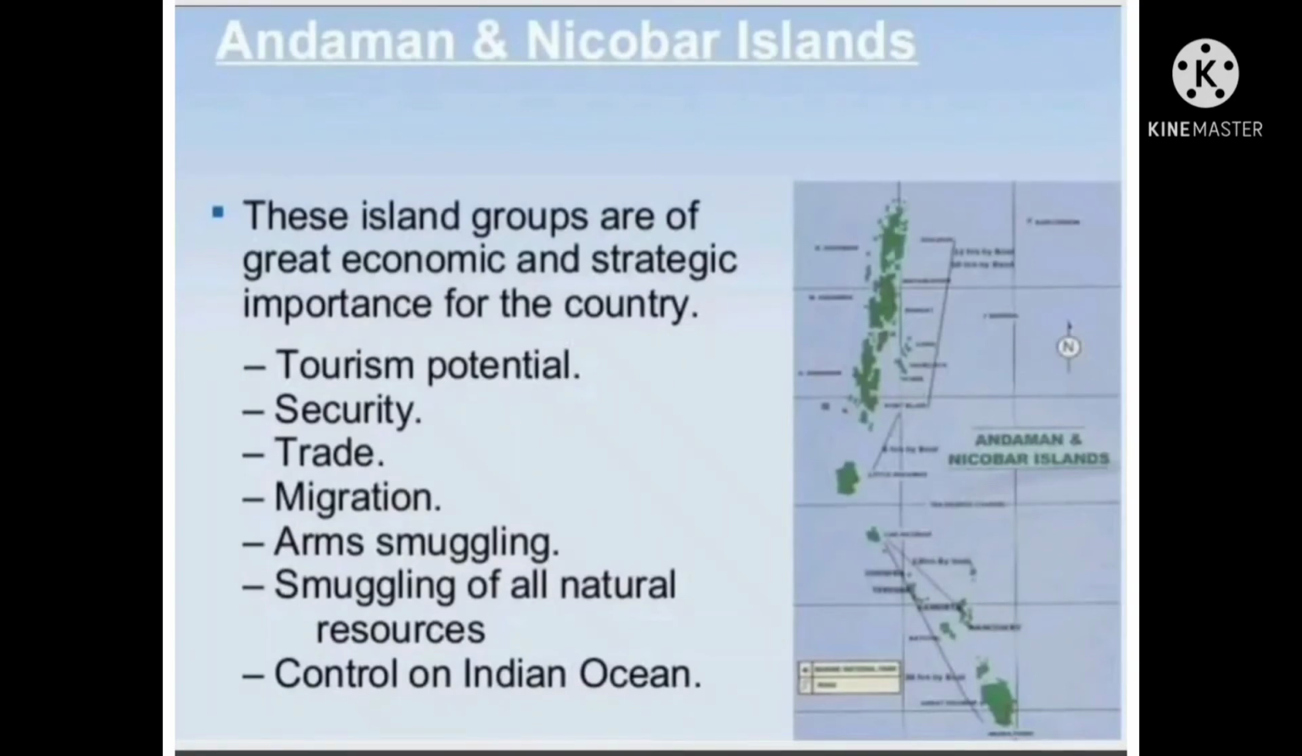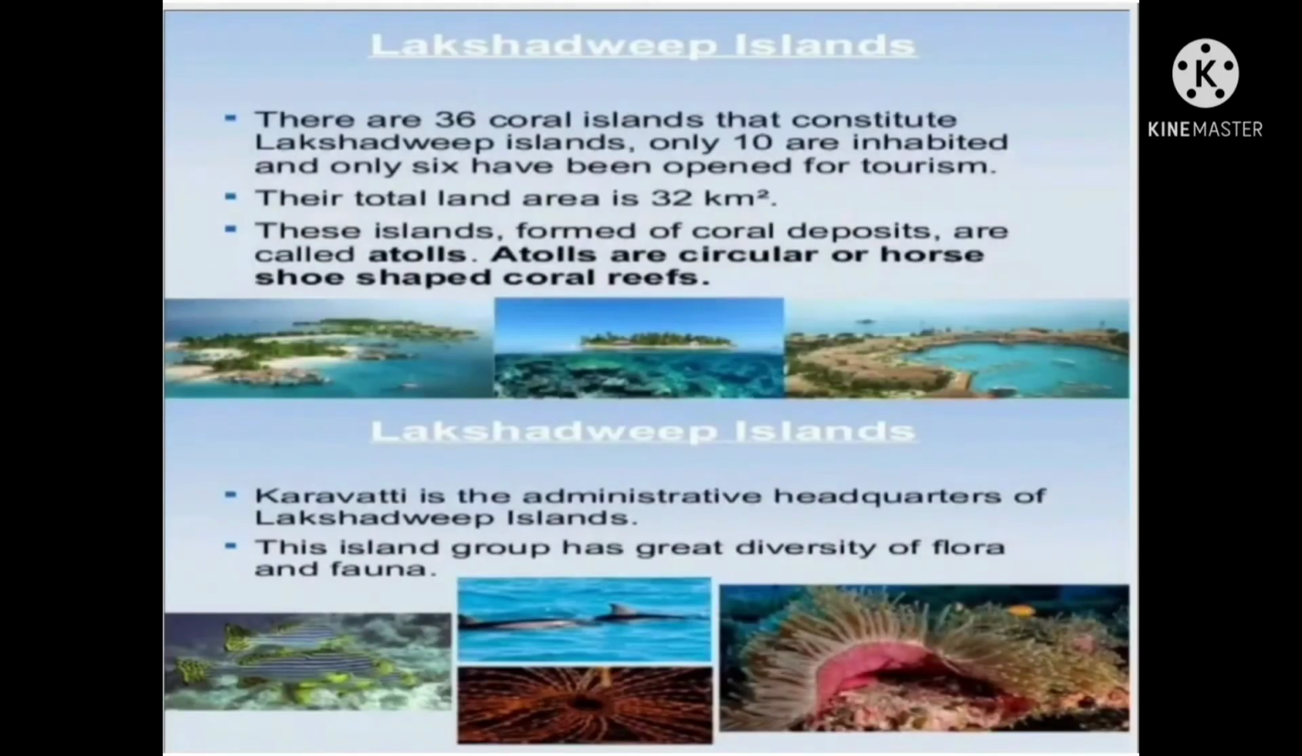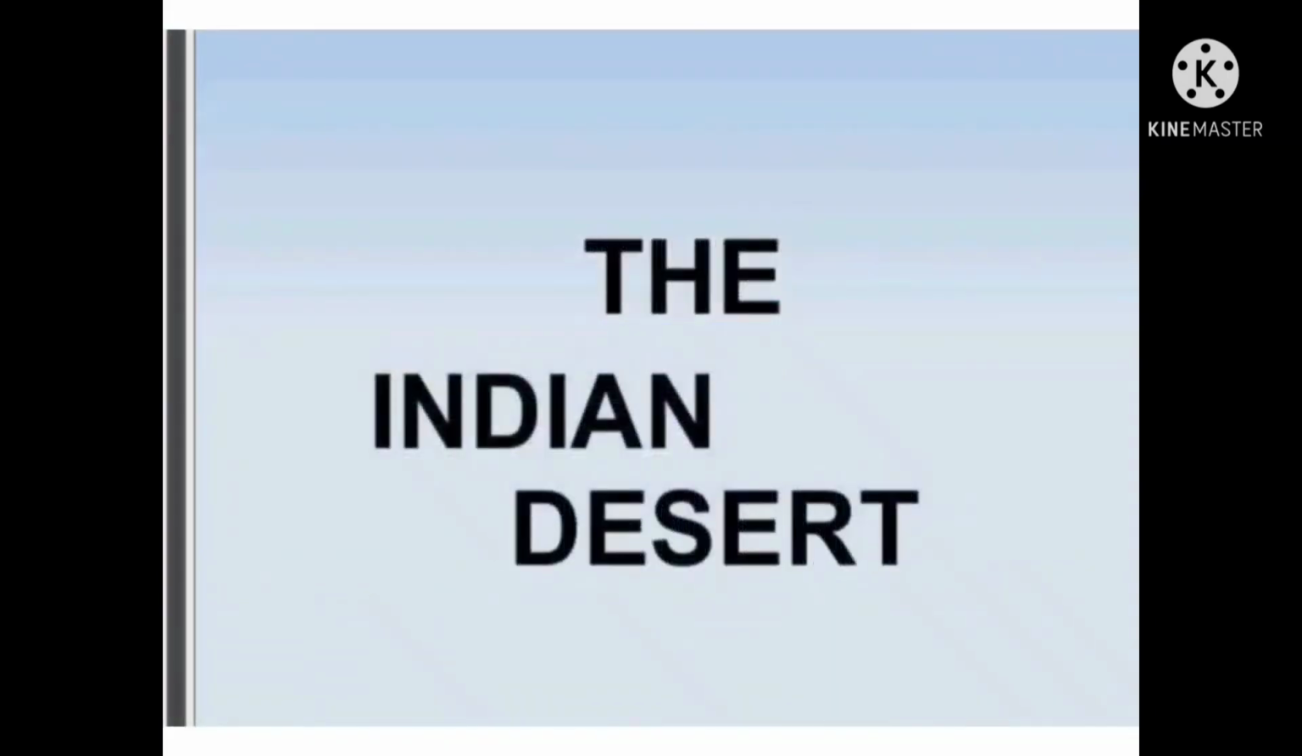So, let us discuss the Lakshadweep Islands. There are 36 coral islands that constitute the Lakshadweep Islands. Only 10 are inhabited and only 6 have been opened for tourism. Their total land area is 32 square kilometers. These islands formed of coral deposits are called atolls. Atolls are circular or horseshoe shaped coral reefs. Kavaratti is the administrative headquarters of the Lakshadweep Islands. This island group has great diversity of flora and fauna.